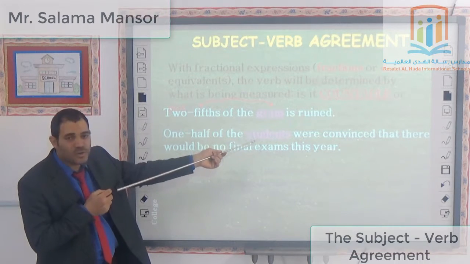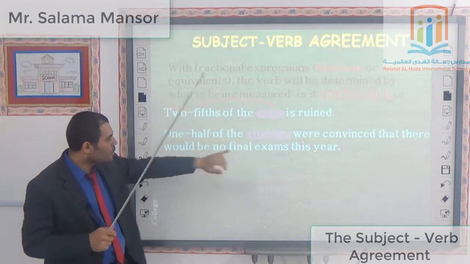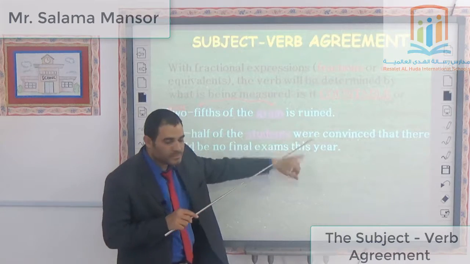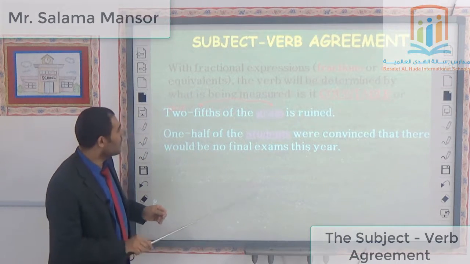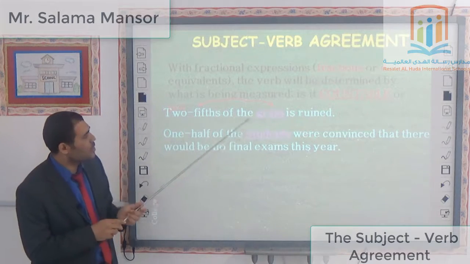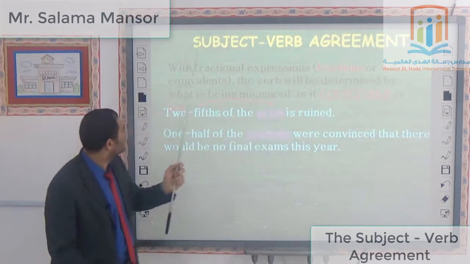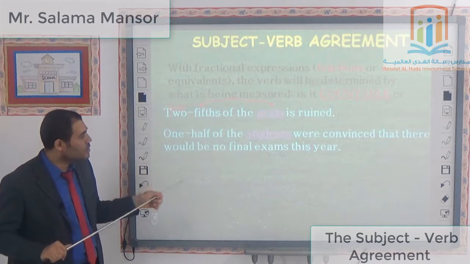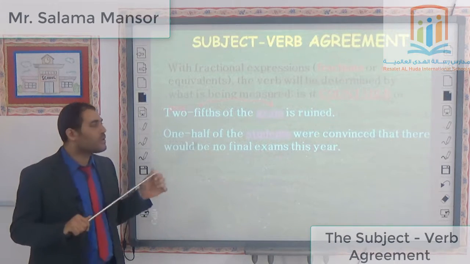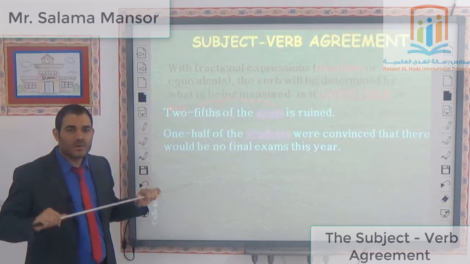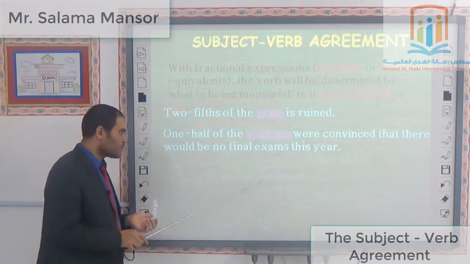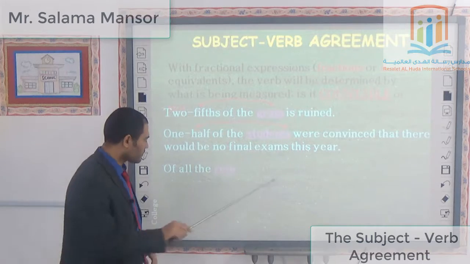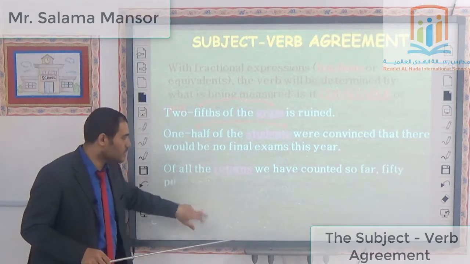So students here is plural, so we take a plural verb, which is "were." You see? So with fractional or decimal equivalents, we should concentrate on the word that is being measured. Is it countable or uncountable? Is it singular or plural, and so on.